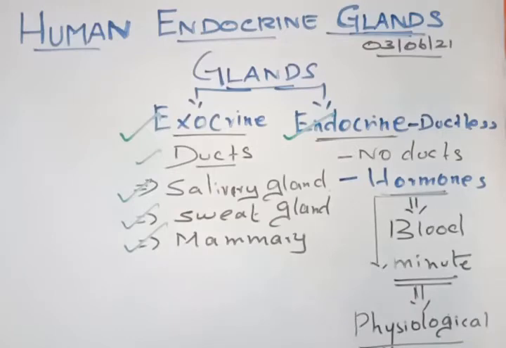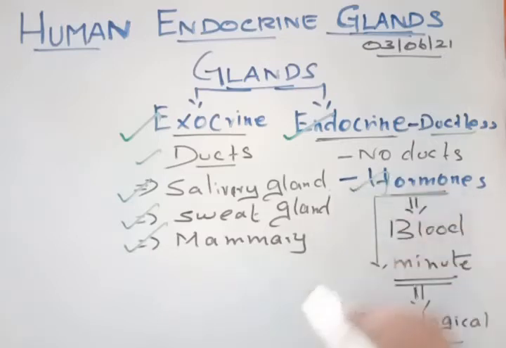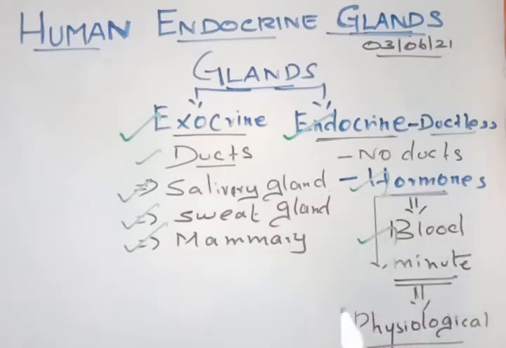Whereas endocrine glands don't have ducts, so they are called ductless glands, and they secrete substances called hormones, which always mix in the blood. This secretion is always in very minute quantities, but the biological or physiological processes depend vitally on it.